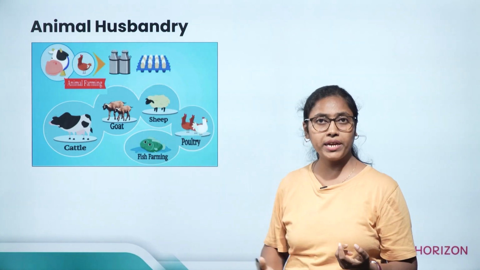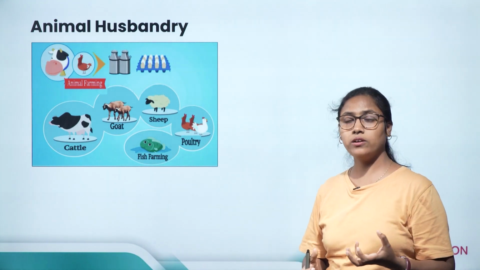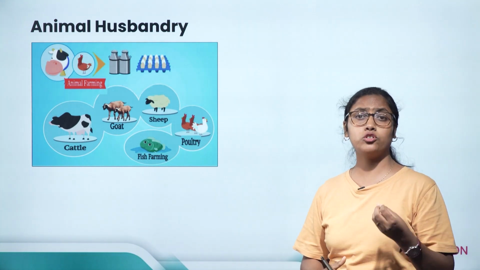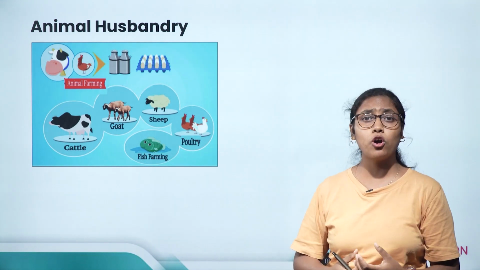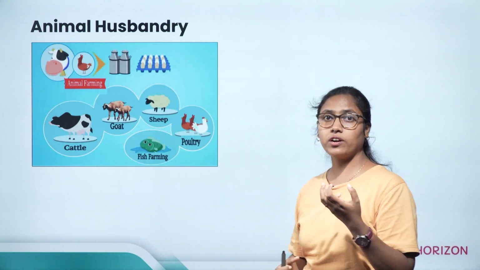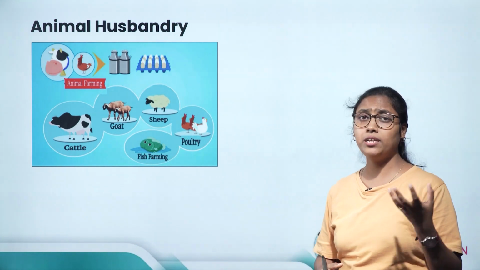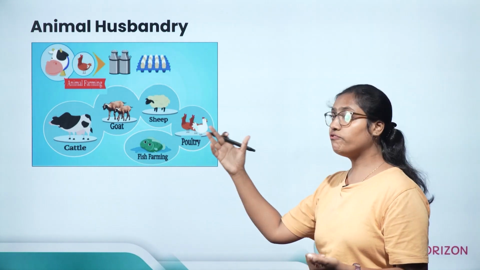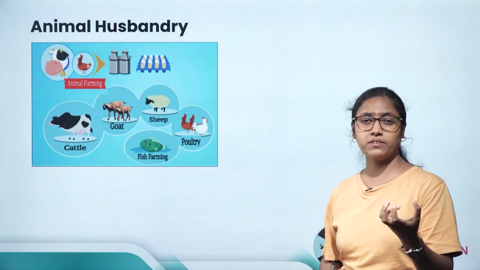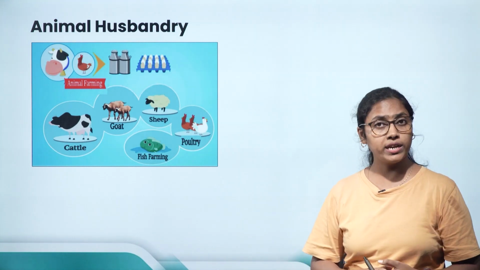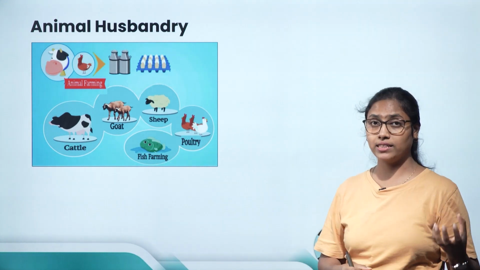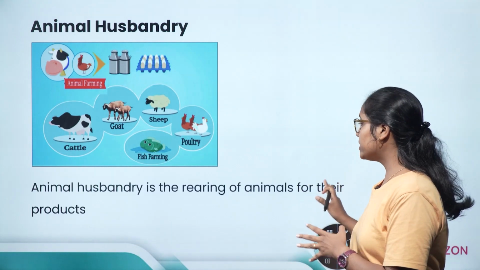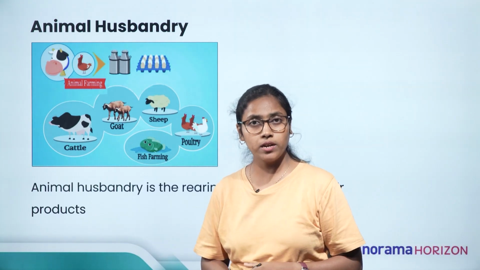Similarly, there is cattle farming. Cattle farming is done for milk, okay, and for meat. Then we have sheep farming, where they farm sheep for wool. We have bee farming also for honey, bee wax, etc. Silkworm farming is there for silk, and then fish farming is there for fish, that is the flesh meat, or for cod liver oil. Cod liver oil is very healthy, hence fish farming is done. So animal husbandry is the rearing of animals for their products.